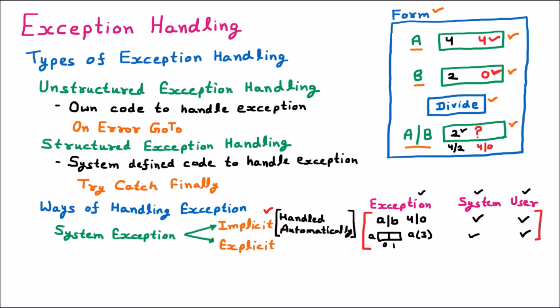Let us suppose we are taking a few more examples. If we are saying that a user has to enter marks only less than 100, now for the user it can be an exception. Just like if I am giving an exam which is of 100 marks, now the marks can be less than or equal to 100 only. It cannot be more than that. This is an exception for me, I am a user. But for the system it is not an exception.